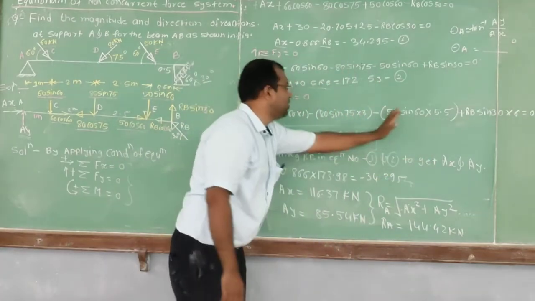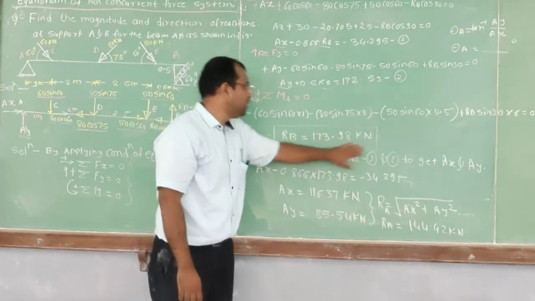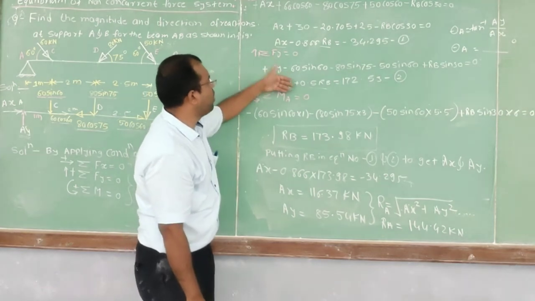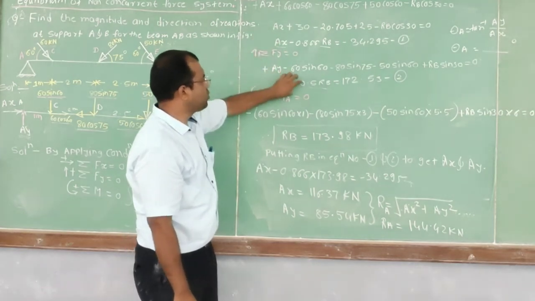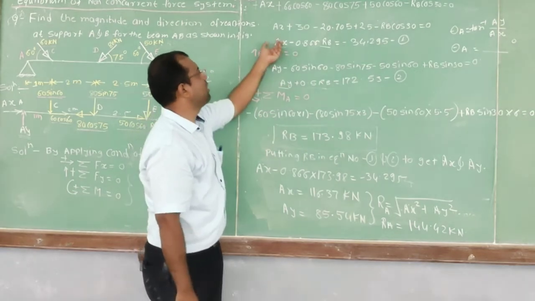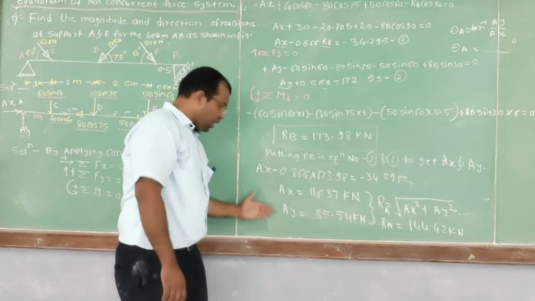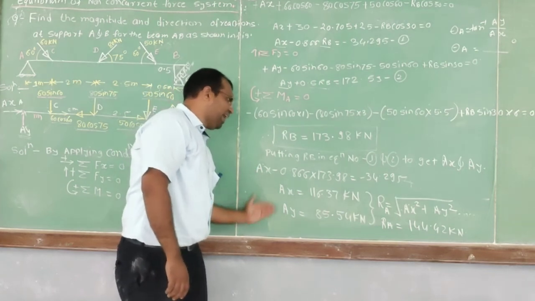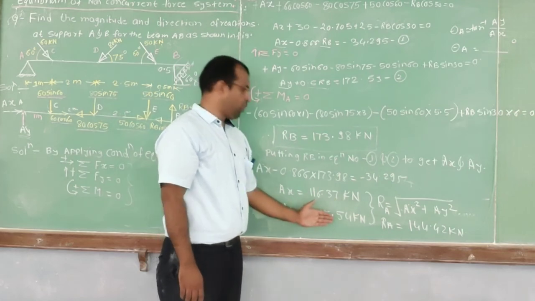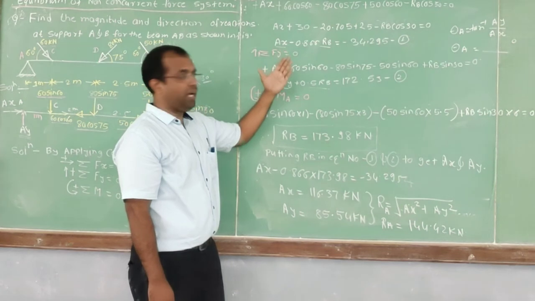After solving this equation, we will get the value of RB, 173.98. Now substitute this value of RB into either equation number 1 or 2. If you substitute in 2, you will get the value of AY. If you substitute RB in equation number 1, you will get the value of AX. Thus, I have solved and got the values of AX and AY, that is 116.37 kN and 85.54 kN, by back substituting in equations 1 and 2.